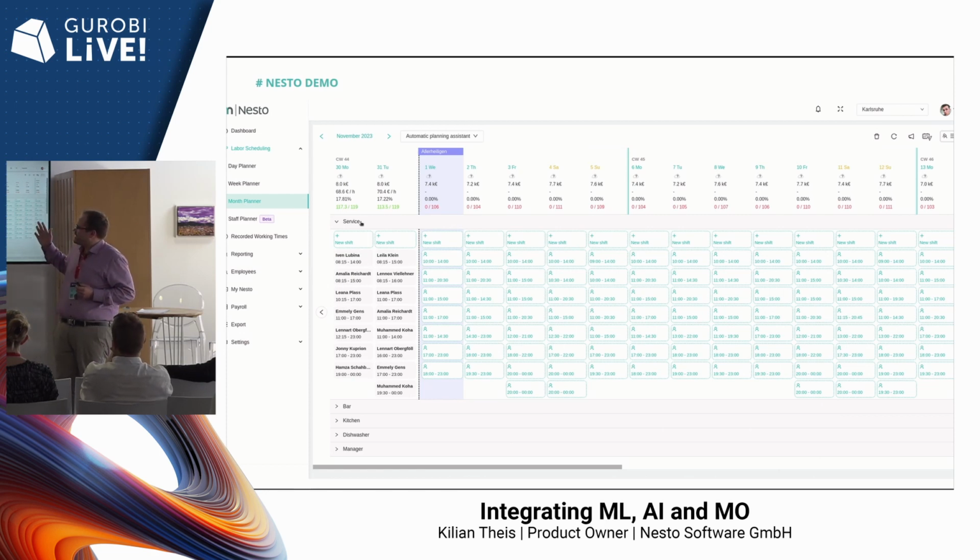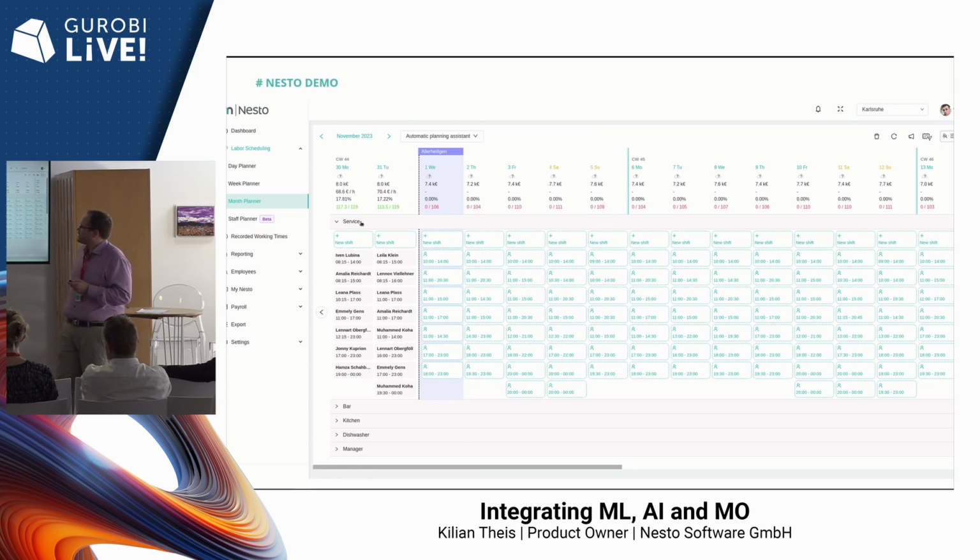And here we have these AI-generated shift shells for the month of November, and until 31st of October, we have a fully staffed schedule. So this is the final result we want to achieve for October as well. We also see additional information. In this case, we are in a restaurant in Karlsruhe in Germany, and therefore we see here a public holiday which is marked, which is also very important for planning, obviously, in restaurants, because they have a high impact on the expected number of guests.